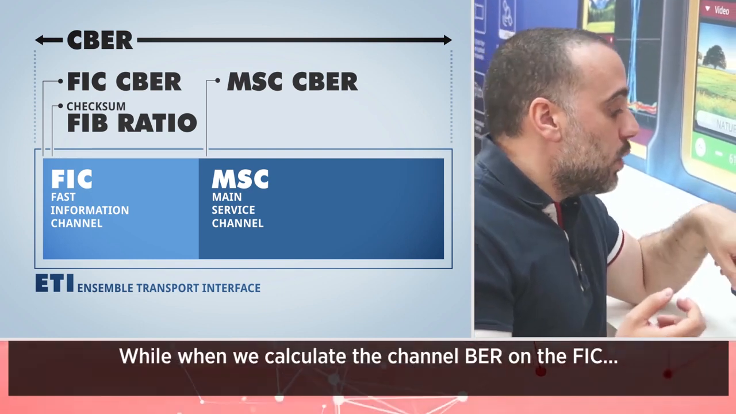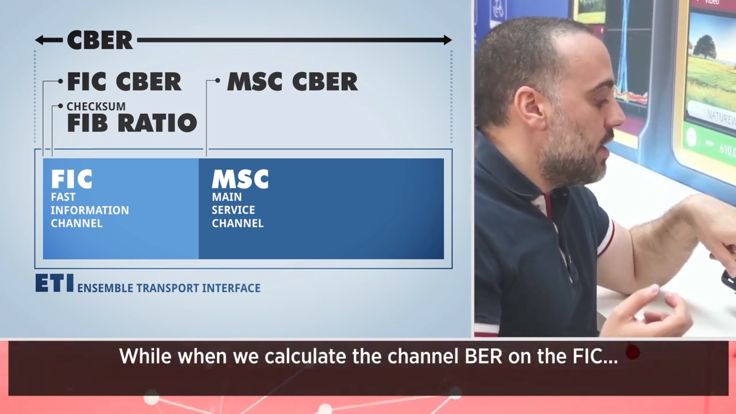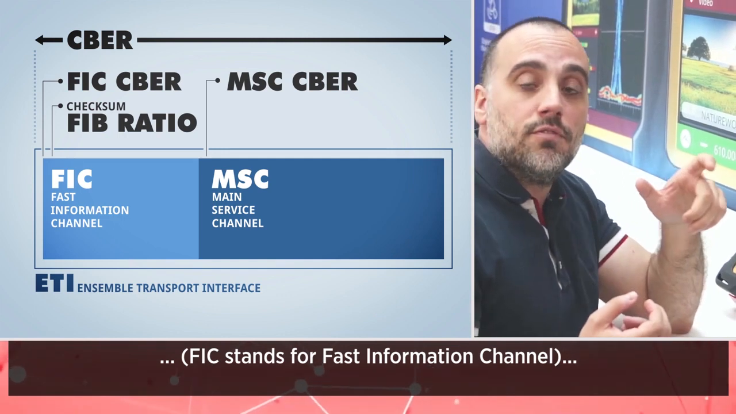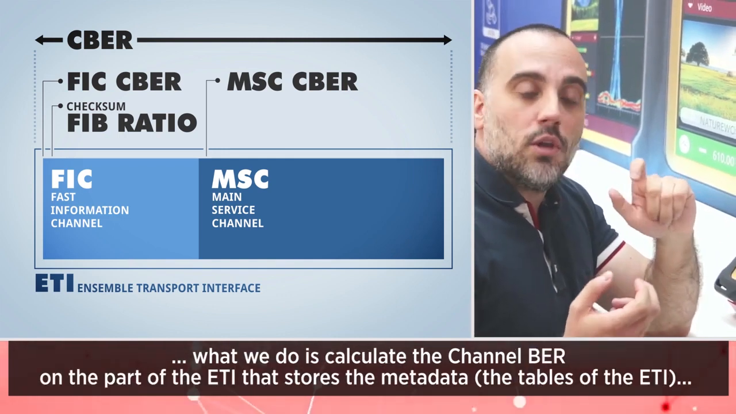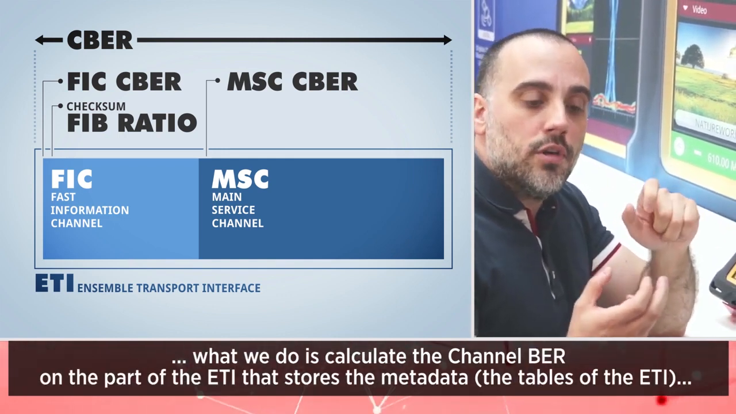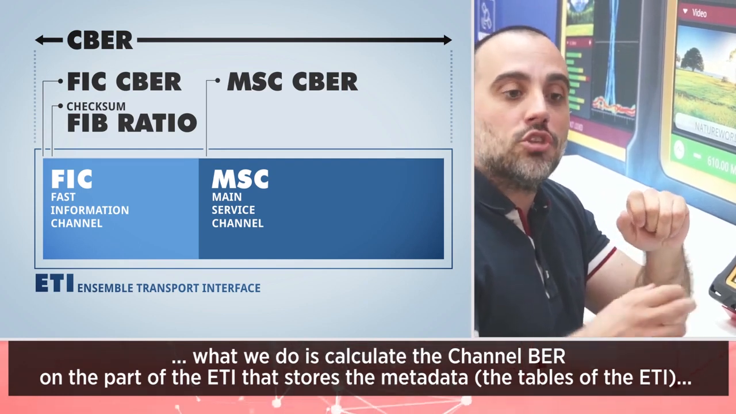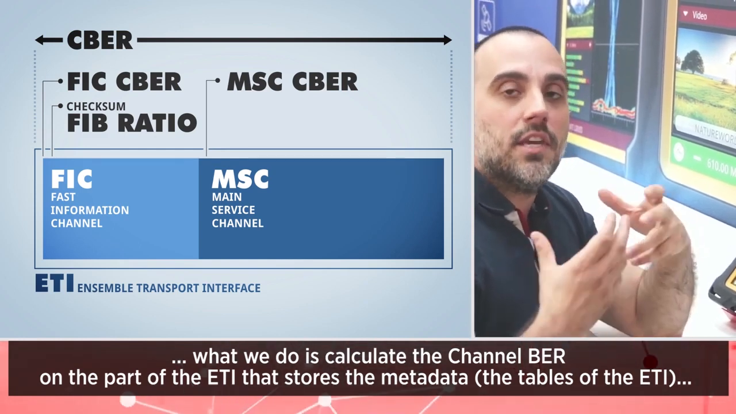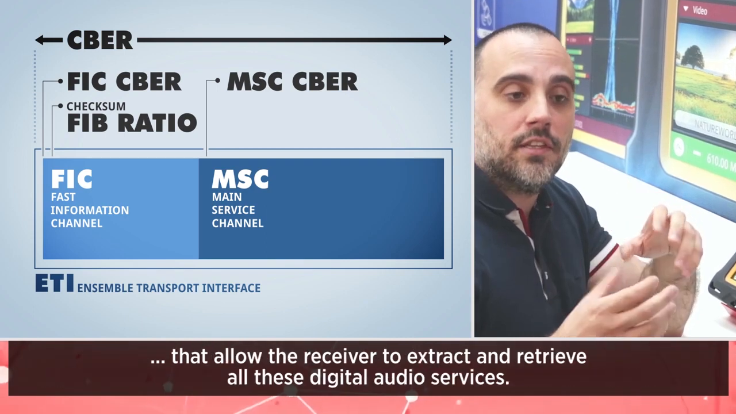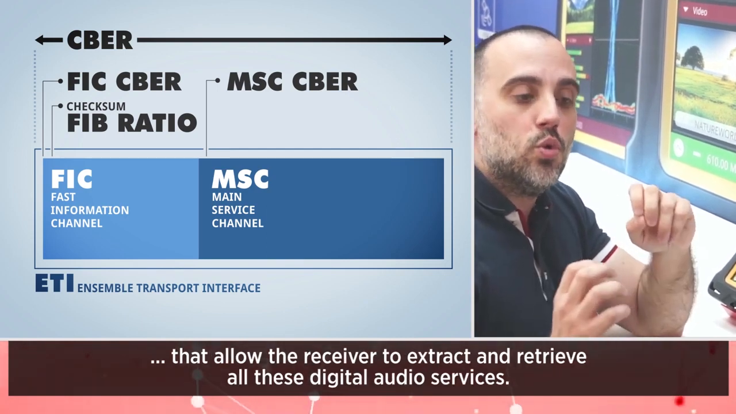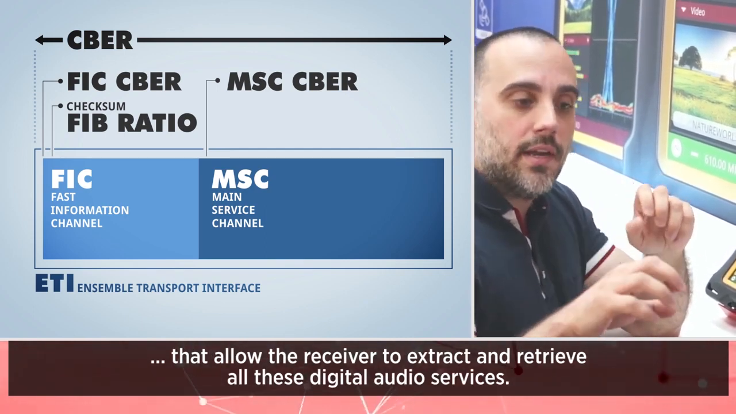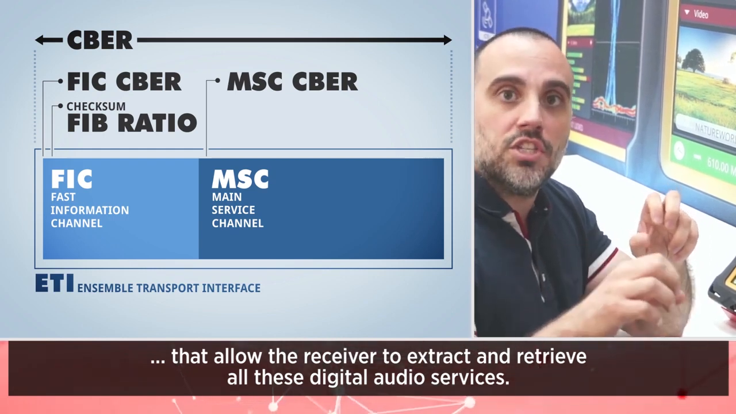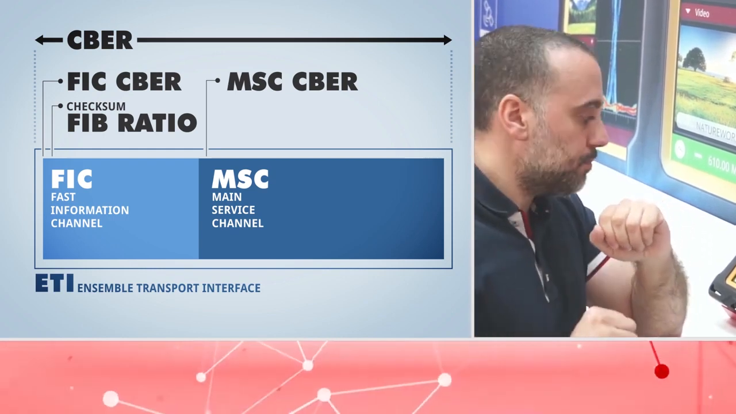While when we calculate the channel BR on the FIC, FIC stands for Fast Information Channel, what we do is calculate the channel BR on the part of the ETI that stores the metadata, the tables of the ETI that allow the receiver to extract and retrieve all these digital audio services.